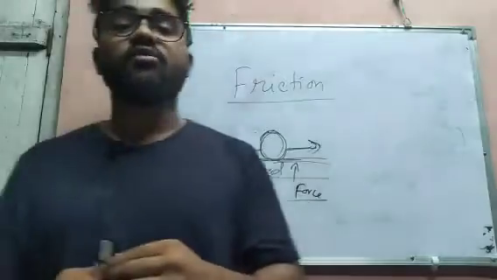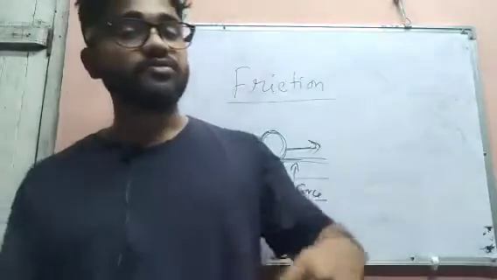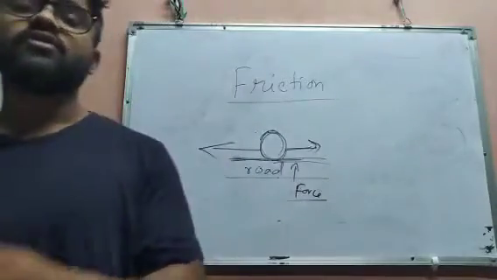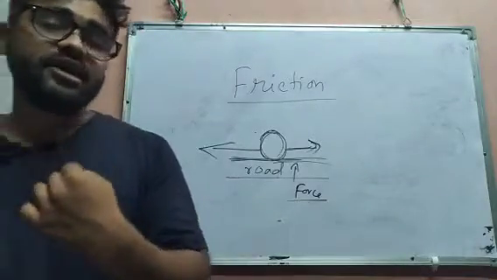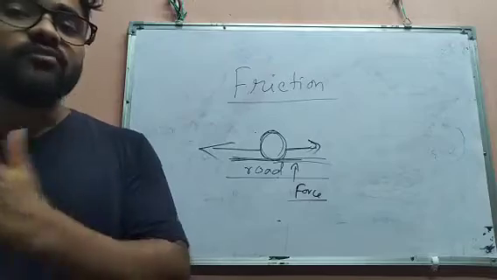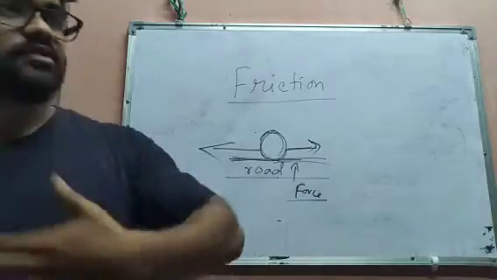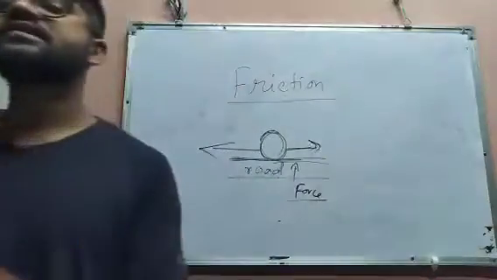And there are very practical examples in our day-to-day life where we can see the application of friction. When you throw a ball horizontally along the ground, or when a cricket batsman hits a ball to the boundary, the ball will not keep moving for the whole time. After some time the ball becomes slow. Why does this happen?